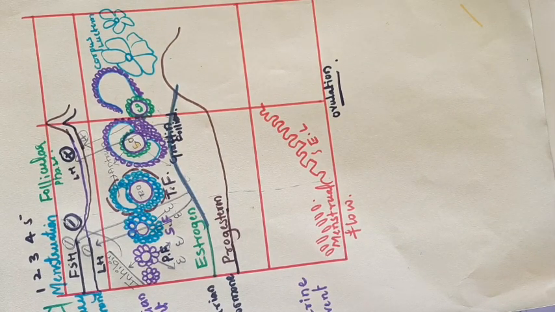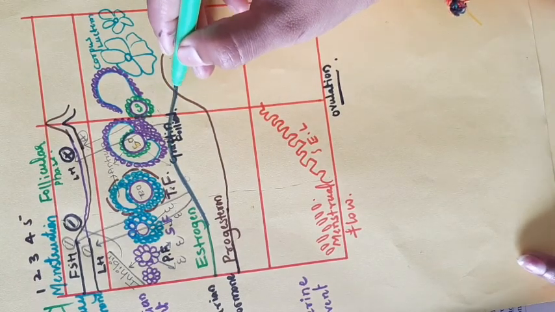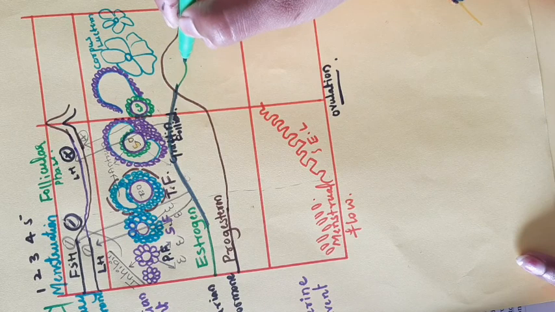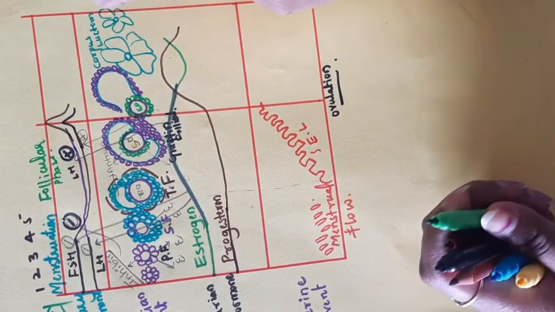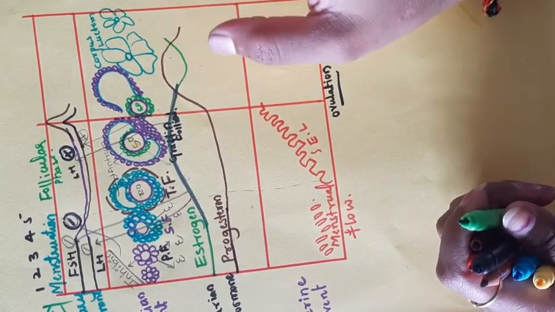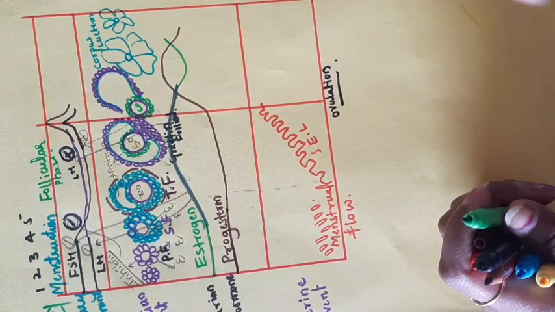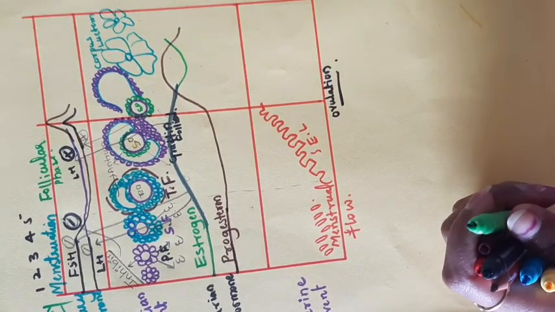That's why the growth of estrogen decreases. It's like this: when the progesterone increases, the estrogen decreases. Then the corpus luteum not only produces the progesterone, it also secretes some amount of estrogen.